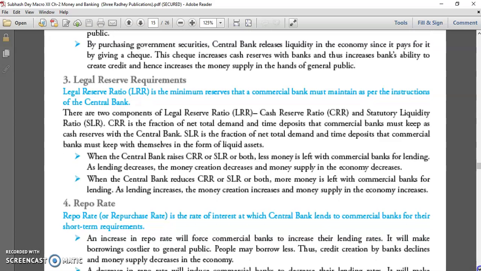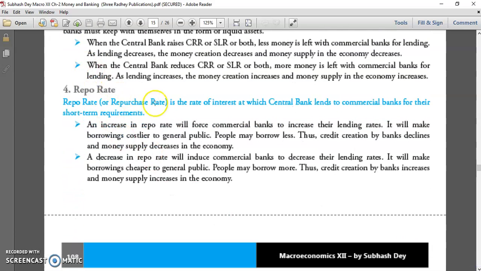Same as repo rate and reverse repo rate. Repo rate, also called the repurchase rate, is the rate at which the central bank lends to commercial banks for their short-term requirements. The same working applies to the repo rate. Once RBI wants commercial banks to increase their lending rates, it makes borrowing costlier for the general public. Once borrowing is costlier, the general public takes fewer loans. So money in the market goes down, and that's why there is a contraction of money supply. In this way the government or RBI can use these instruments.